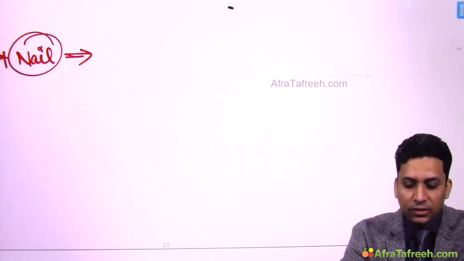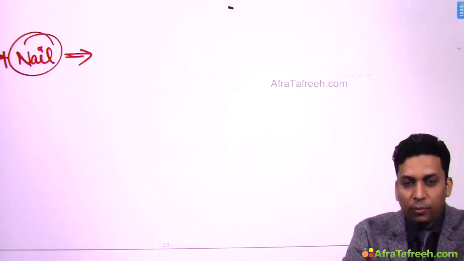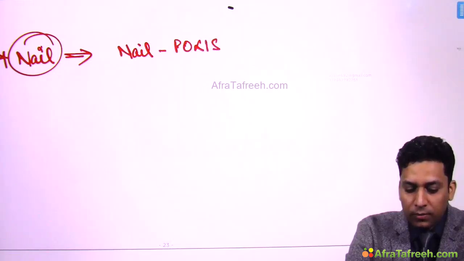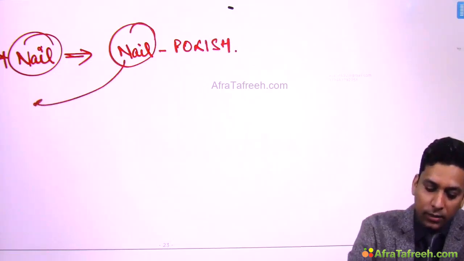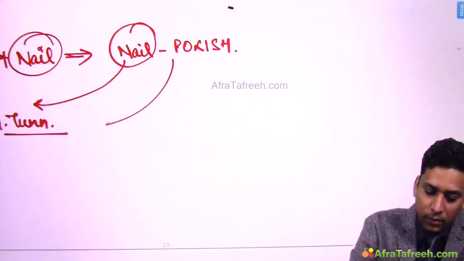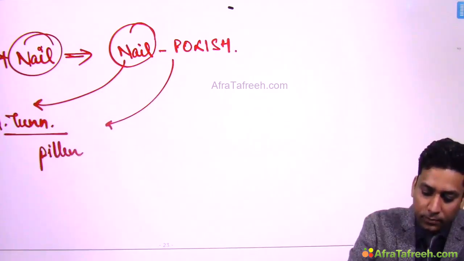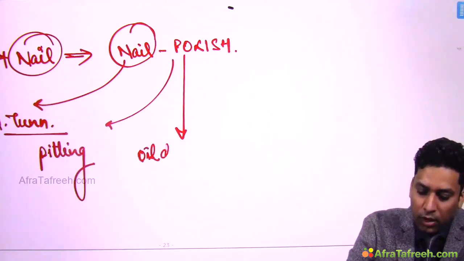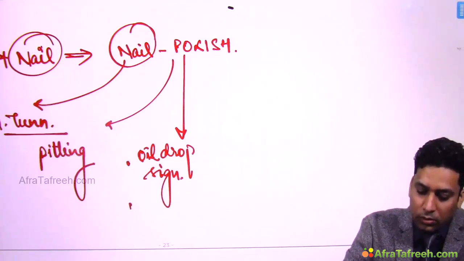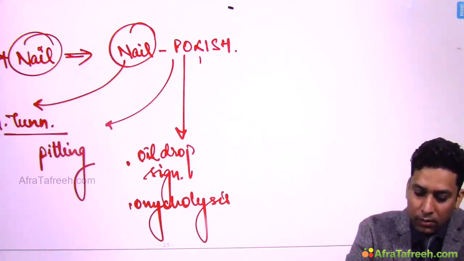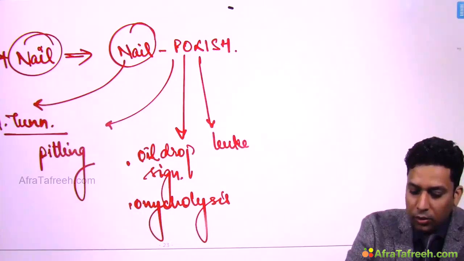The nail changes which are seen in psoriasis are, I told you a mnemonic also there, that is nail polish. So you will get nail tunneling, pitting, oil drop sign, also onycholysis, L leukonychia.